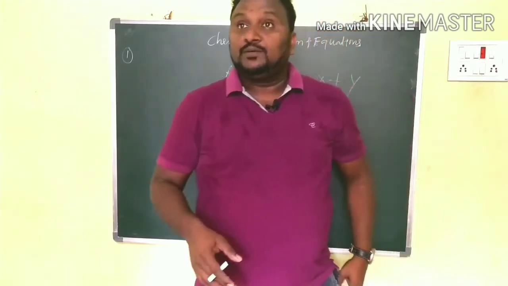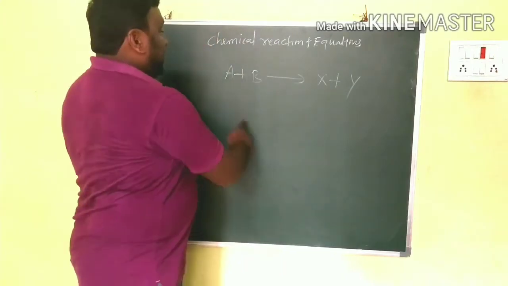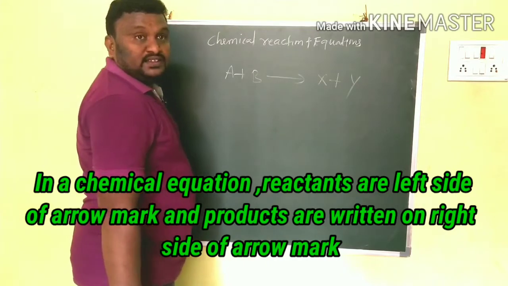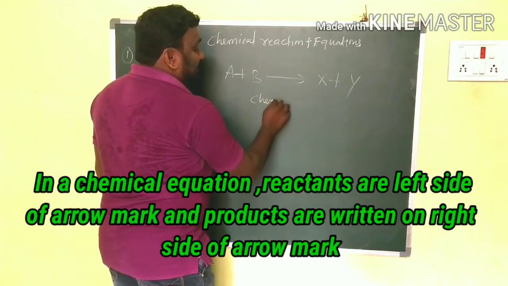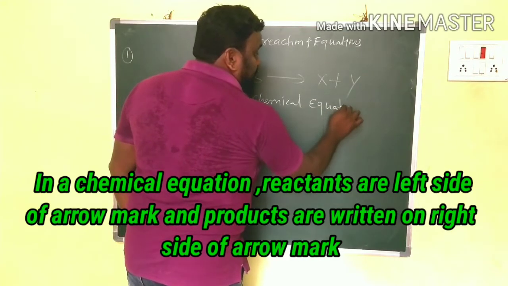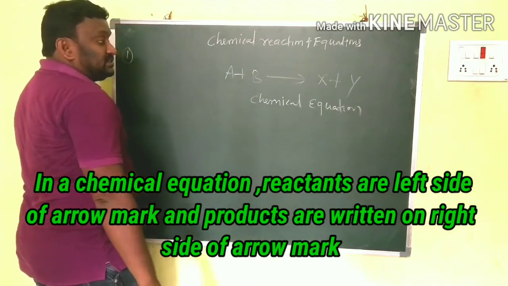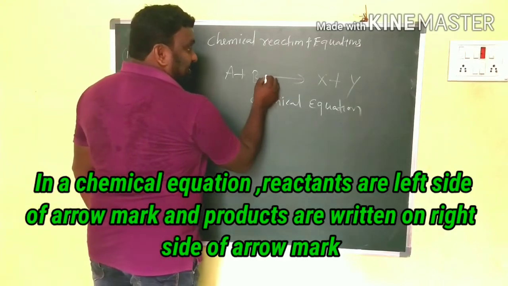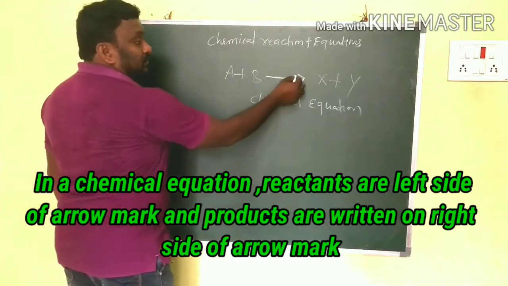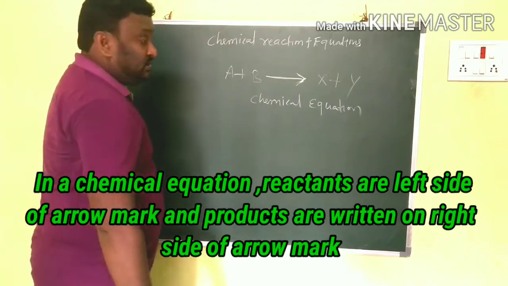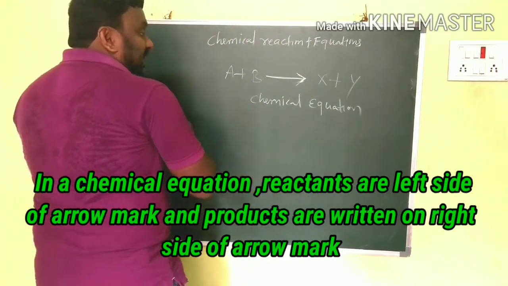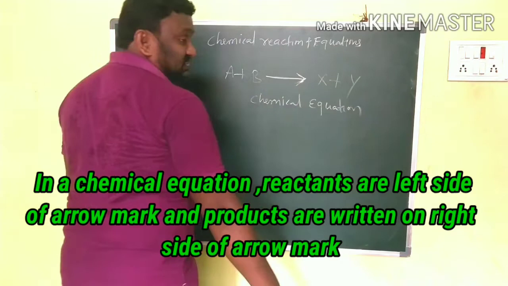For example, I wrote an equation here: A plus B gives rise to X plus Y. This is the general form of a chemical equation. In a chemical equation, the arrow mark leads to the chemical reaction; we can say it means gives rise to. For this arrow mark, A plus B is on the LHS and X plus Y is on the RHS.